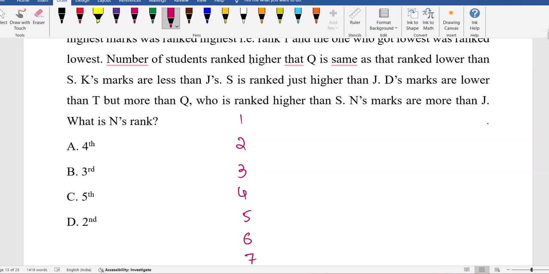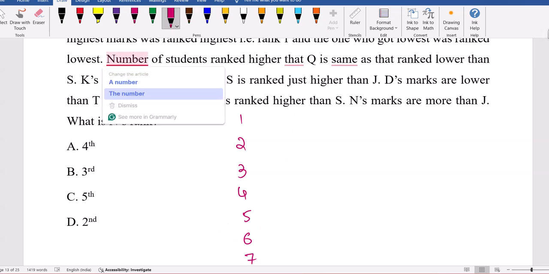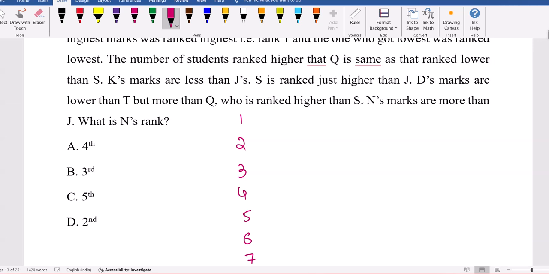Now the statement: the number of students ranked higher than Q is the same as the number ranked lower than S. So the number of people above Q is equal to the number of people below S. With that we cannot do anything, maybe later it's useful. K is less than J, but where to keep K and J we don't know, not immediately; what is the gap we don't know.